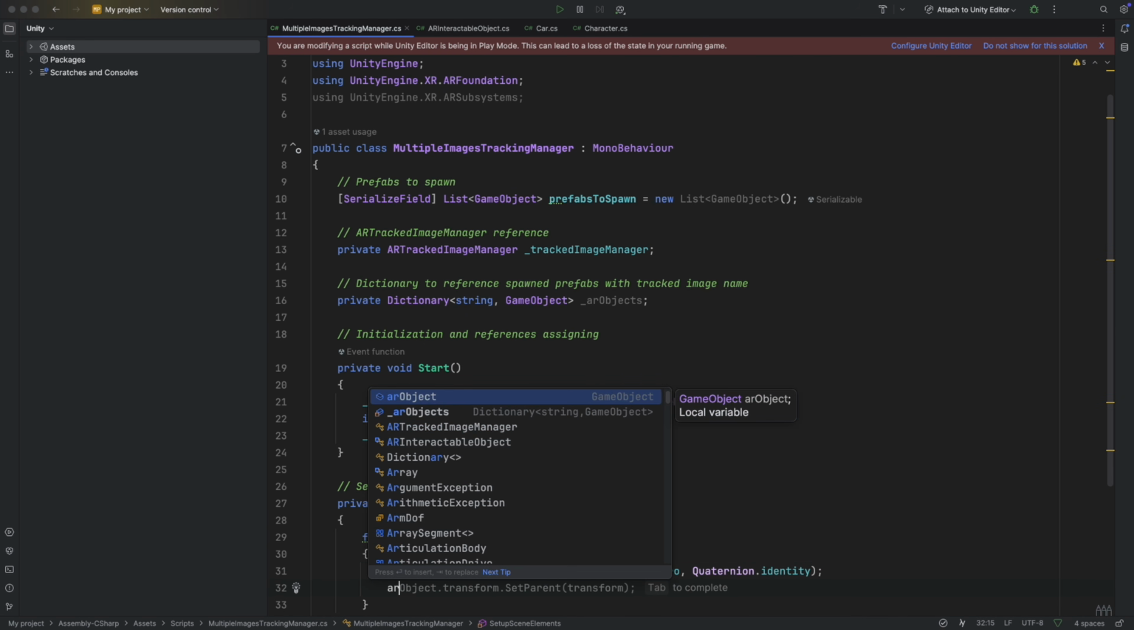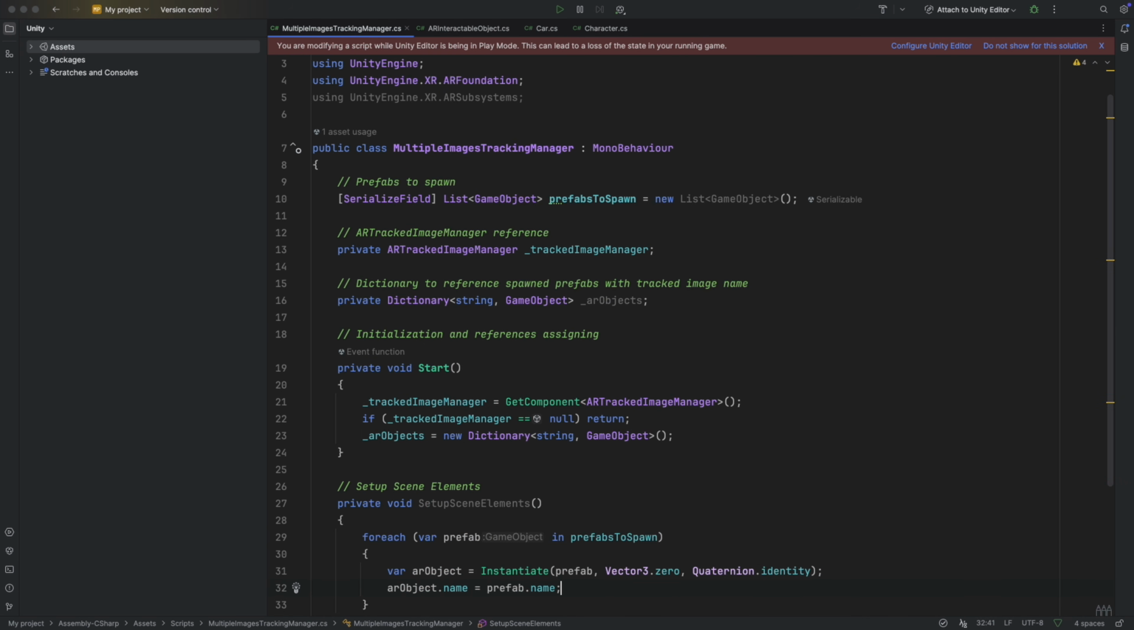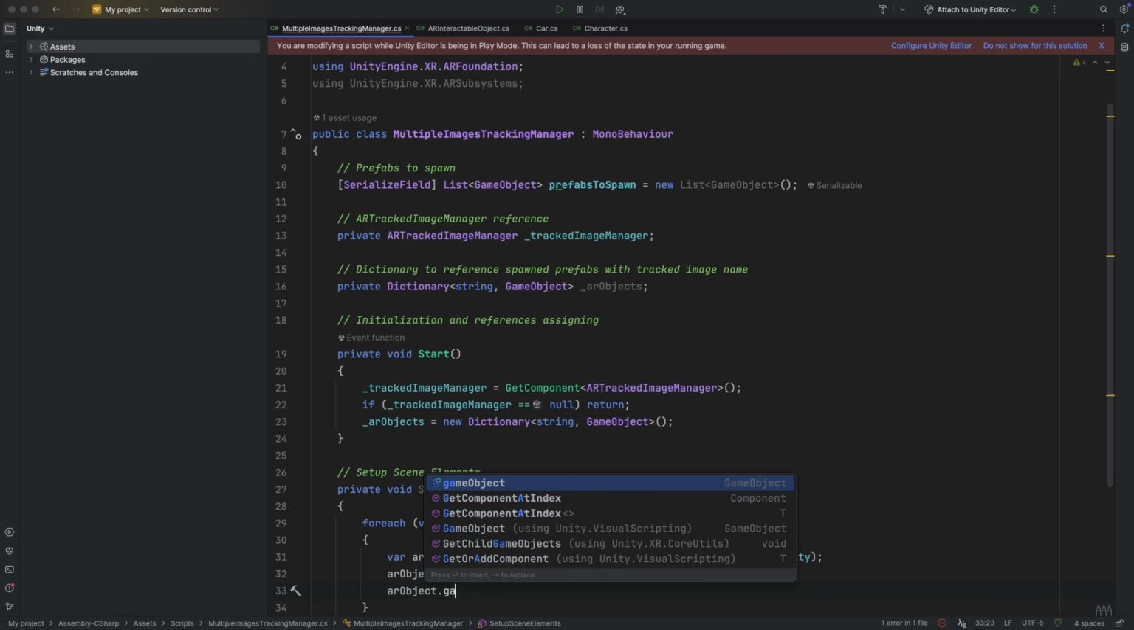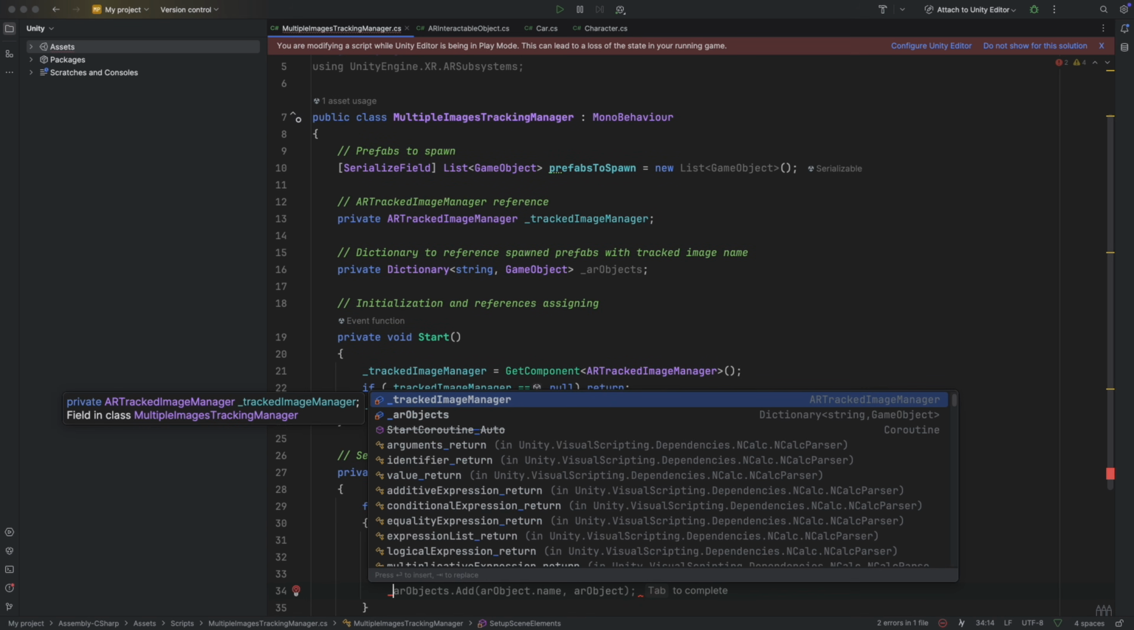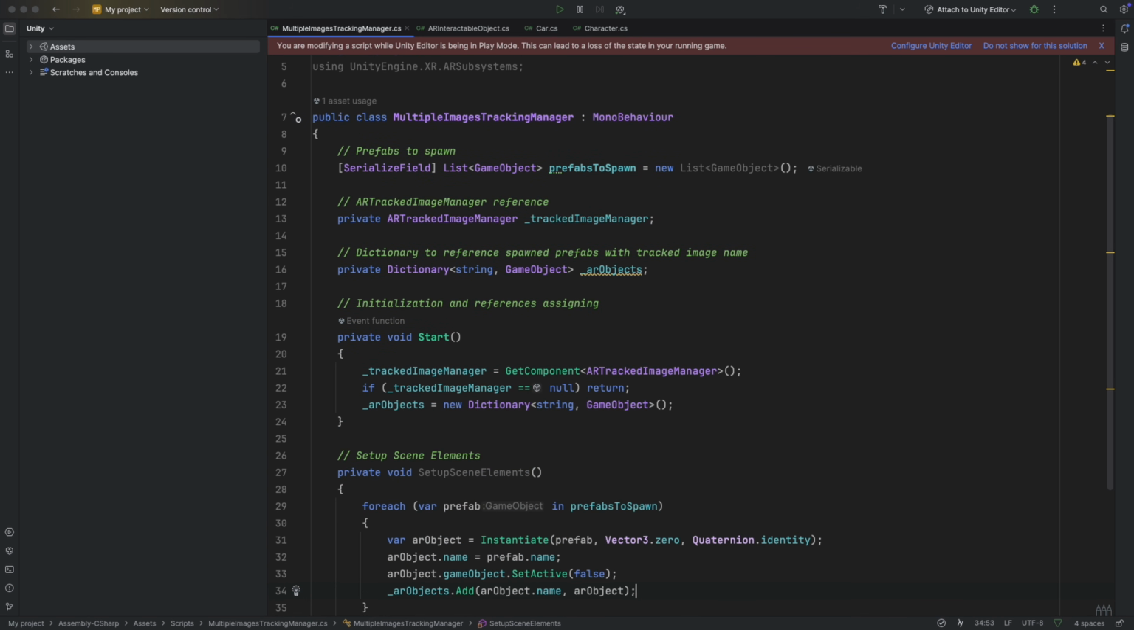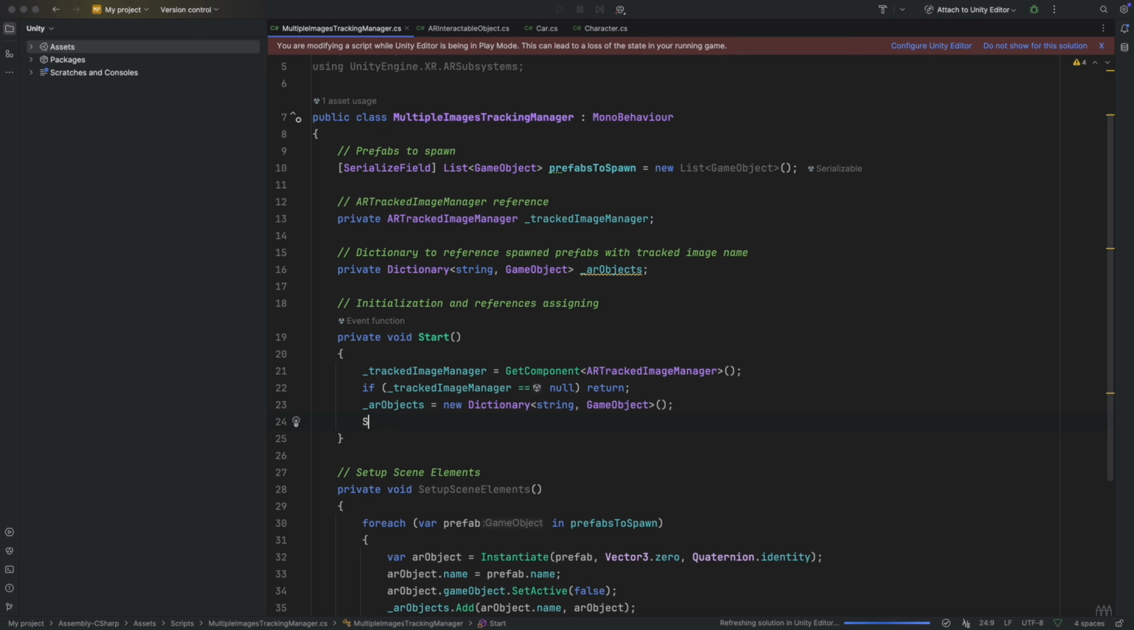Then assign to the AR object the name of the current prefab. We hide the AR object because we want it to be visible only when the marker is tracked. And finally, we add this AR object to the dictionary, and its name is the key to find it. Now on Start, we call our SetupSceneElements.